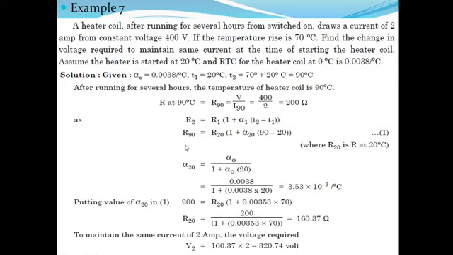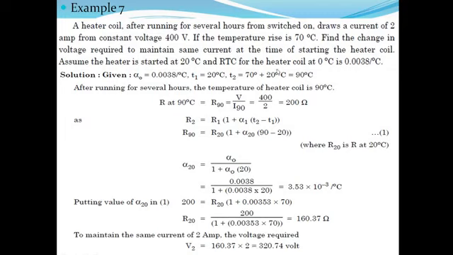Then we have to find out the value of alpha 20 by using alpha 0 upon 1 plus alpha 0 t. After getting the value of alpha 20, find out R20, which is the resistance at 20 degree centigrade. Now to maintain the same current, the voltage required will be V2 is equal to 160.37 into 2, 320.74 volt.